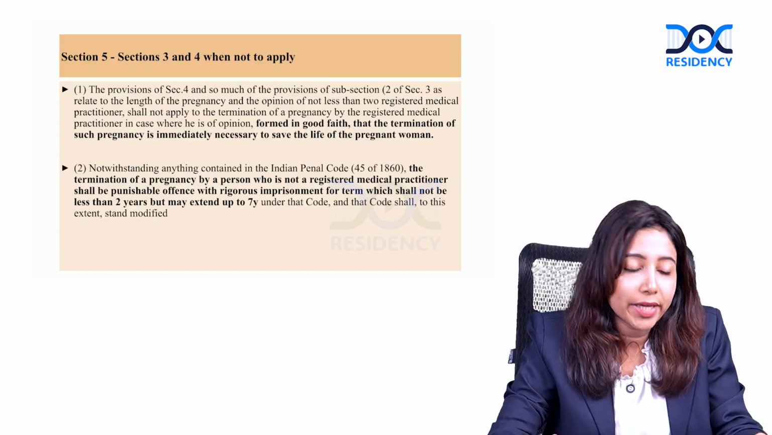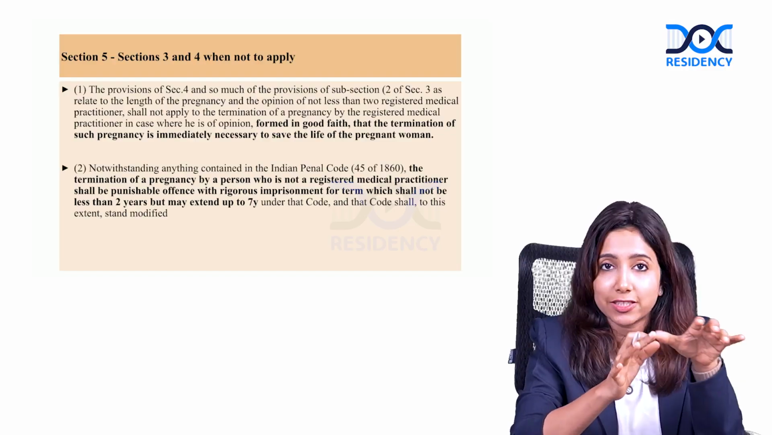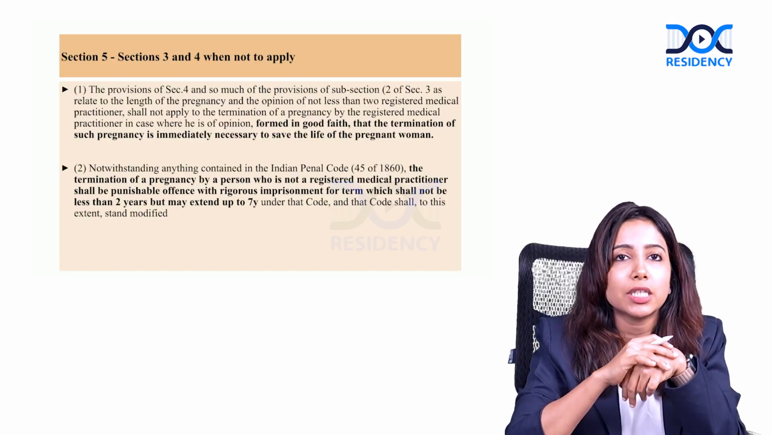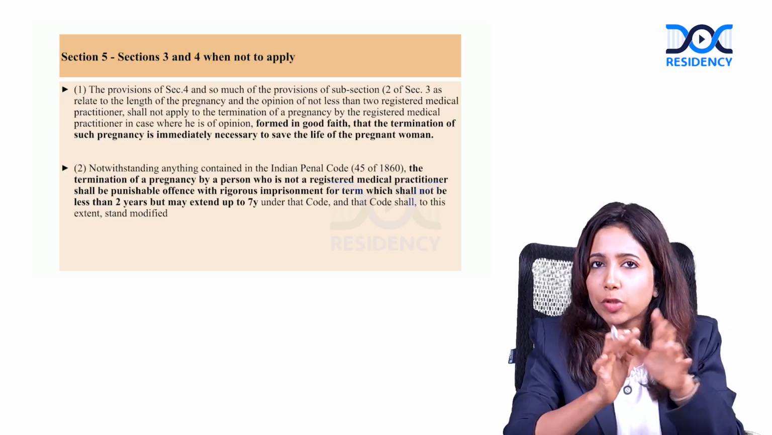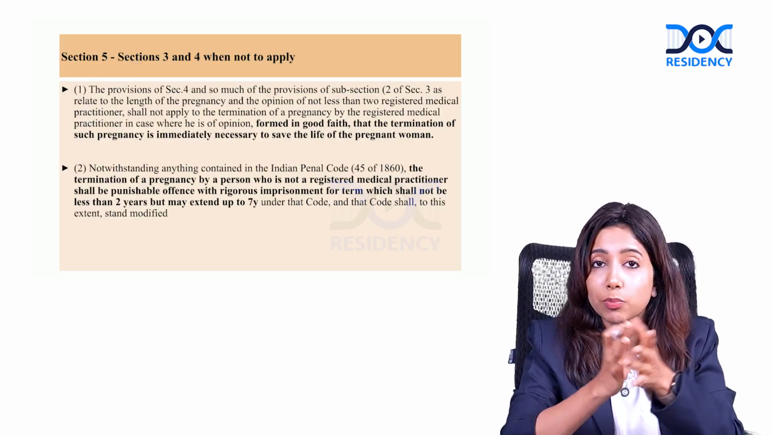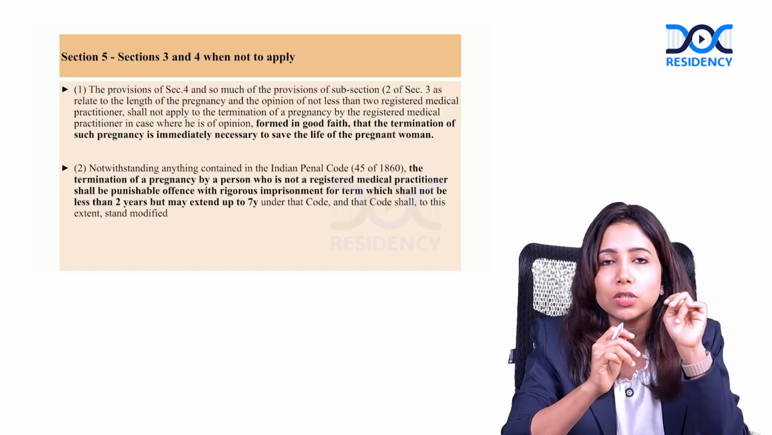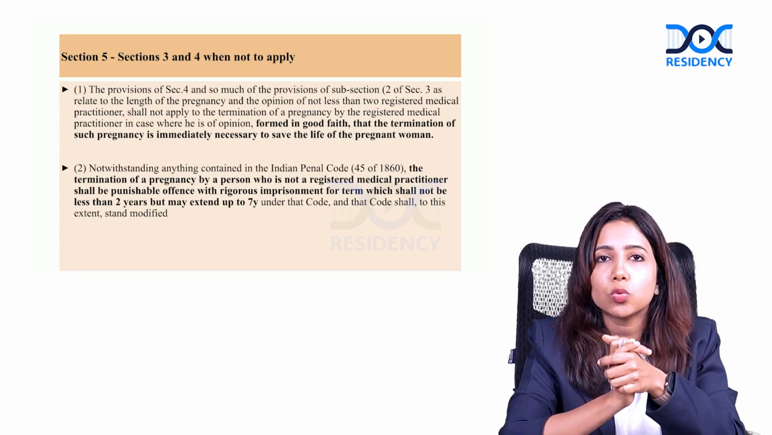So next, let's move ahead with section 5. Section 5 is an exception to what we discussed in section 3 and 4. There are some special scenarios where you can bypass section 3 and 4, only in very special scenarios. Before going to section 5, let me quickly tell you what section 3 and 4 were. Section 3: we saw who can do the MTP till 20 weeks, 1 registered medical practitioner, and from 20 to 24, 2 registered medical practitioners. And in 4, we saw the place where you can do the MTP.